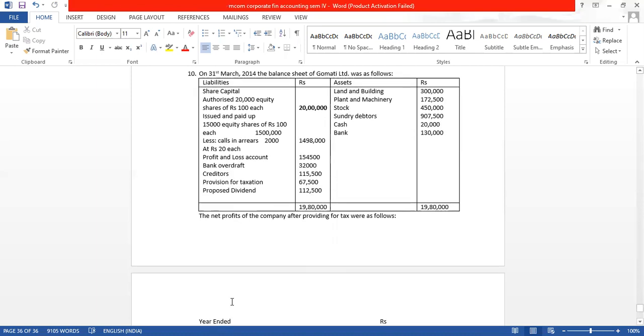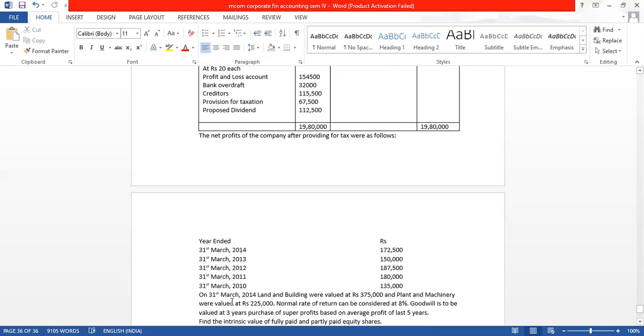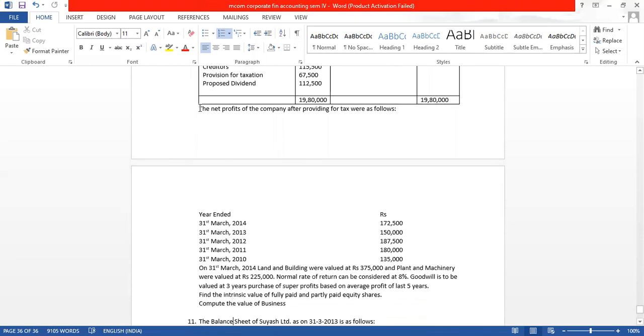The net profits of the company after providing for tax were as follows. These are the net profit after tax for 5 years.